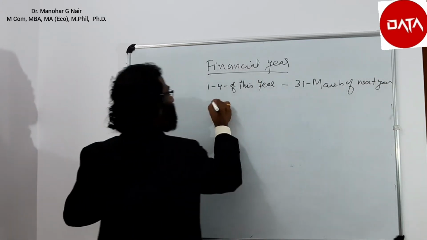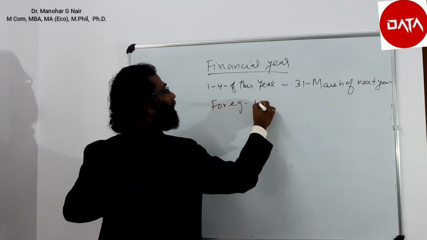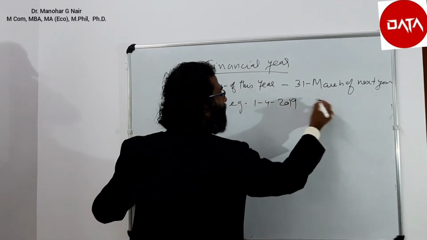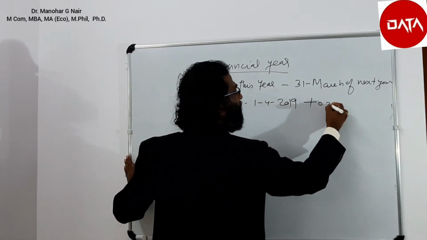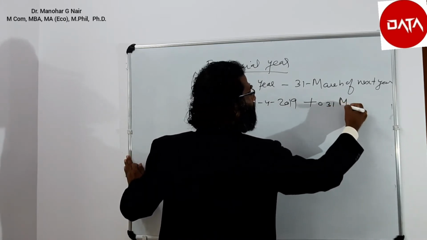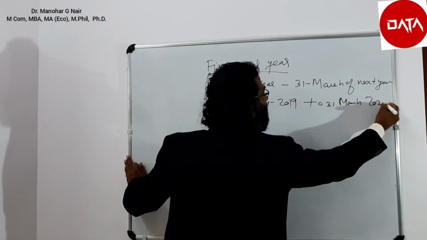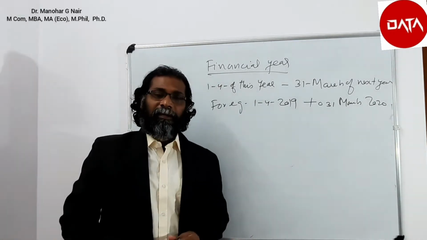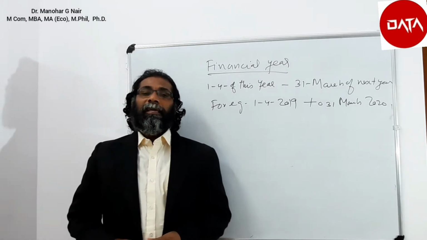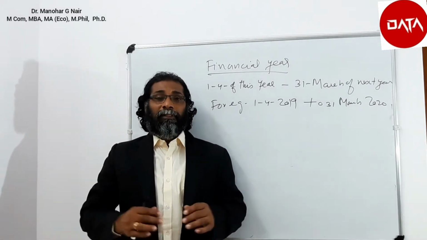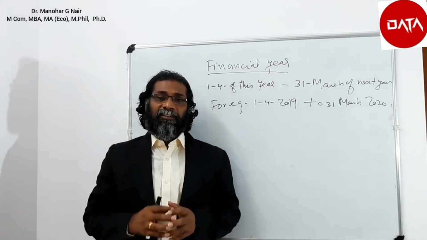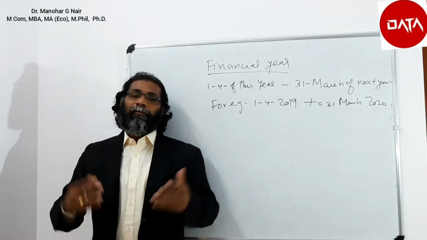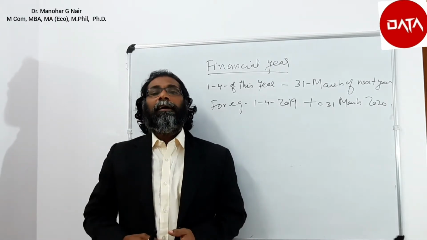For example, 1/4/2019 to 31st March 2020 is a financial year. So it is a generally accepted accounting period. It is adopted for bringing the accounting system onto a common platform. The assessee can prepare their books of account at their wish and convenience.